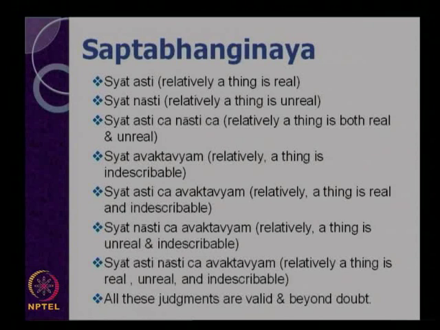Now moving further, Syad avyaktavyam: relatively, a thing is indescribable. If you recapitulate what we said about Anekantavada, it expressed that innumerable substances exist in this earth, and each substance has innumerable features or characteristics. Further, we as human beings have limited knowledge. Since our knowledge is limited, we cannot identify all the aspects of that substance.